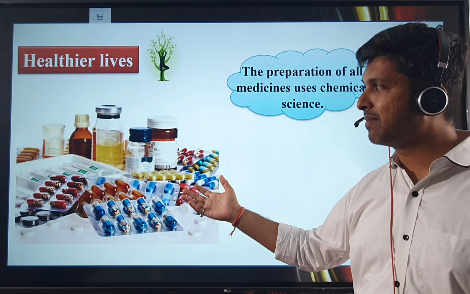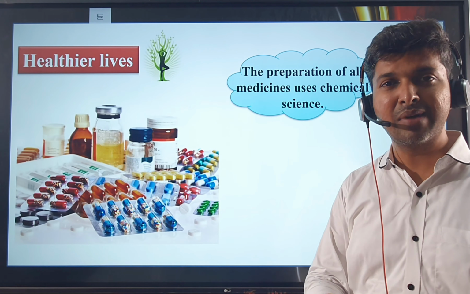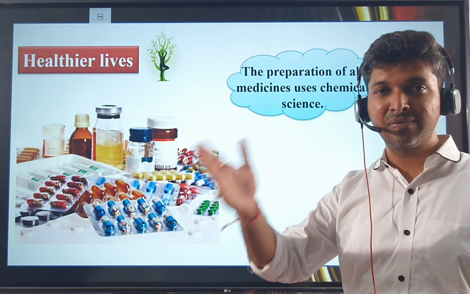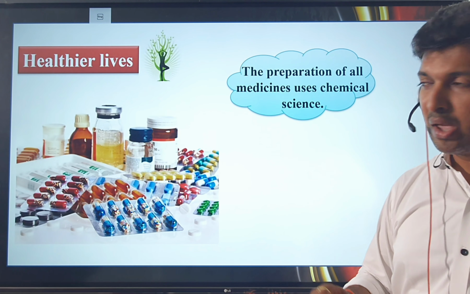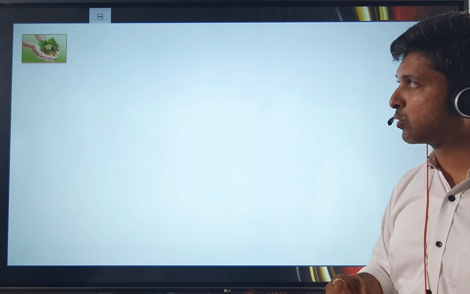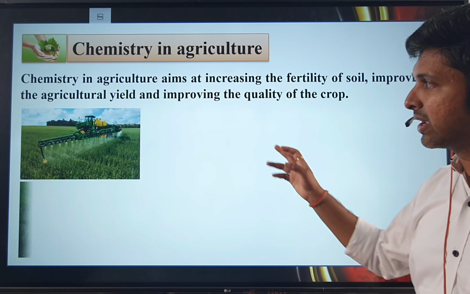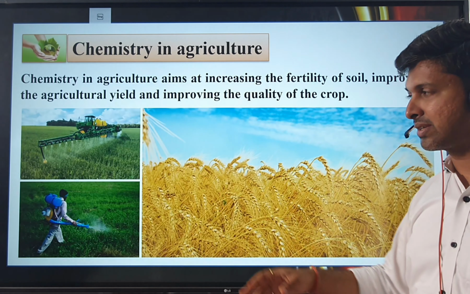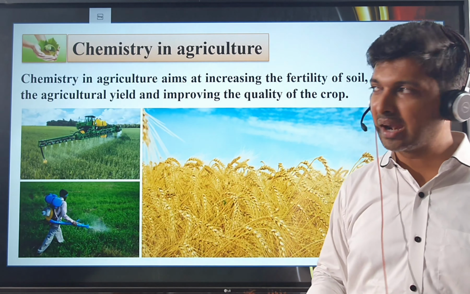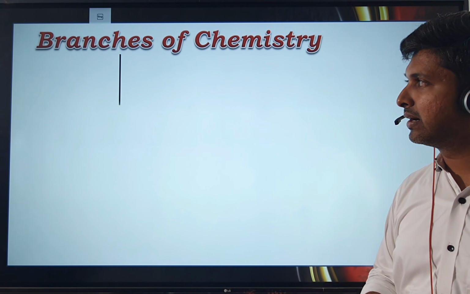Research of medicines, building better medicines, has increased the life expectancy from the age of 25 to 60 now. So you can see that chemistry is playing an important role even in the pharma industry and also in our agriculture industry. Like, to get better crops, we need to spray pesticides and fertilizers. All that also requires chemistry.